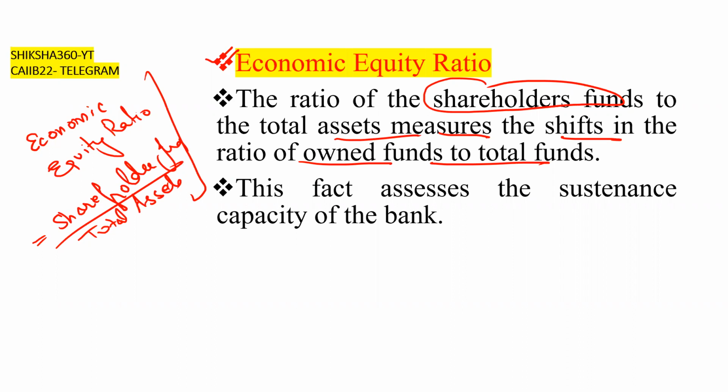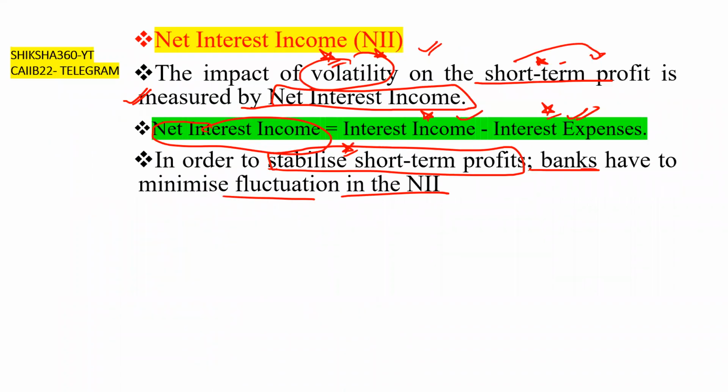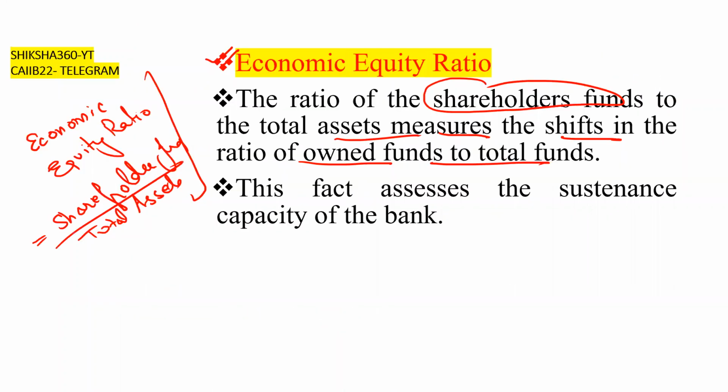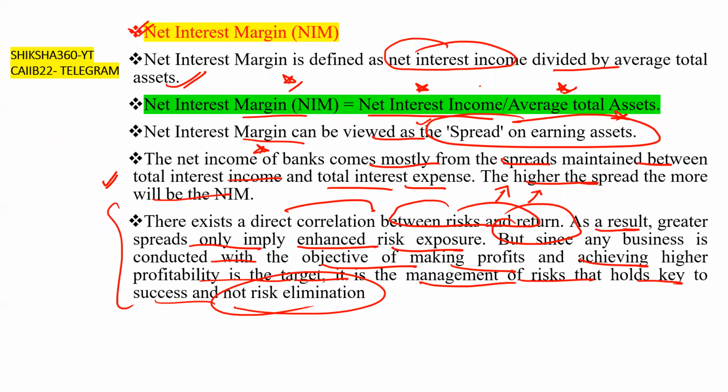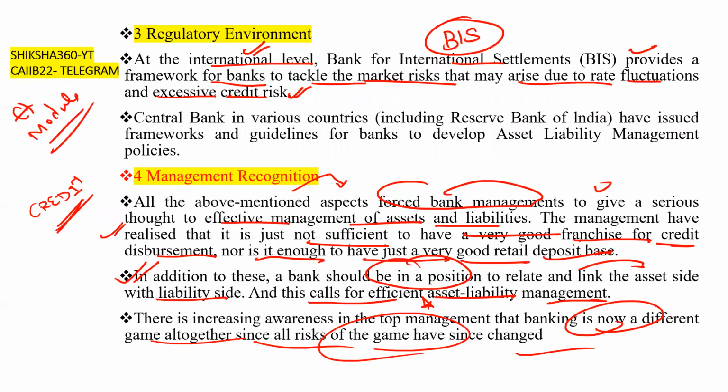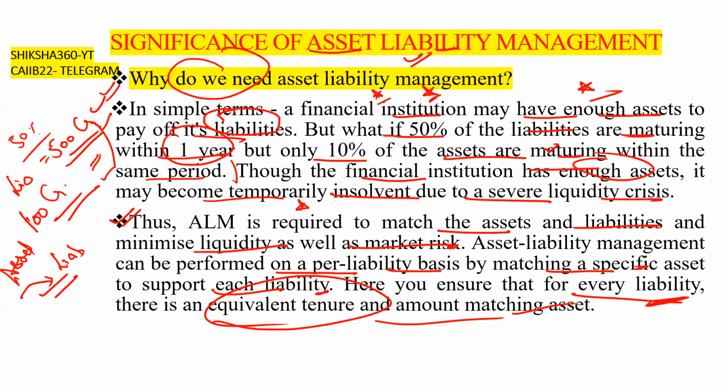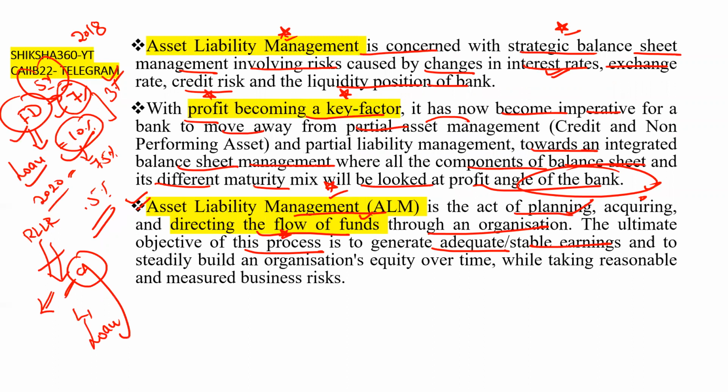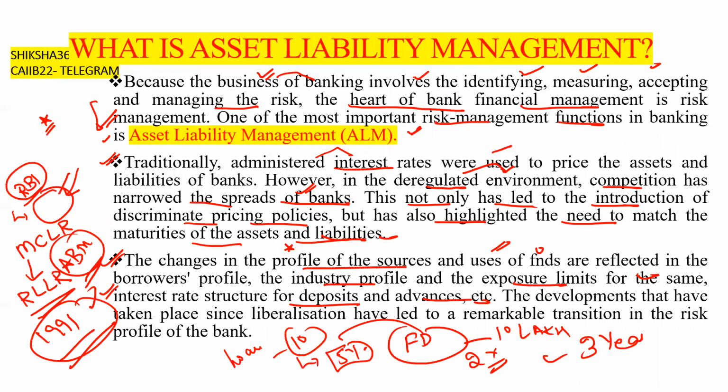These are the three important topics which we had to discuss: net interest income, net interest margin, and the economic equity ratio. This completes our topic. I request all of you to read the topic through the slides once again and try to watch the video. After that you have to practice the questions. We will provide you more questions tomorrow on this chapter, some numericals and some more theoretical questions.